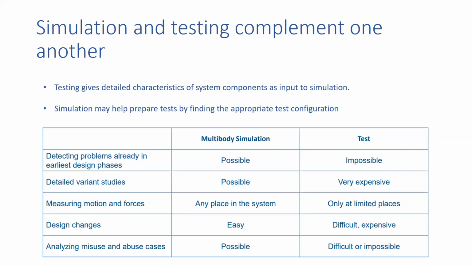Okay, now next is analyzing misuse and observed cases, like in which place improvement is required. It is possible using multi-body simulation, but for a real physical test, it is quite difficult or else impossible. Like let's say in some corner it is putting extra pressure on a model. Okay, but in the real test it is quite difficult to find that out.